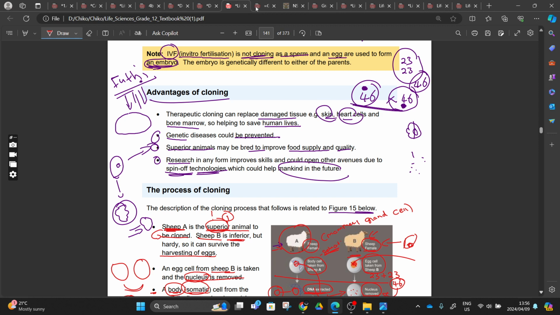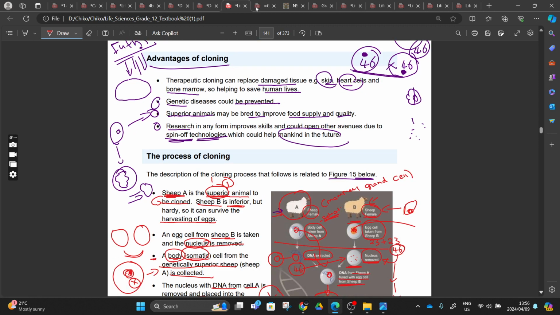Then the disadvantage. They are not going to ask you much about the disadvantage. Maybe if they do, the disadvantage is that this thing is expensive. Just stick with the word: the process is expensive. Where are you going to get material to harvest the egg? After harvesting the egg, the moment you take it out, you have to incubate it, you have to put it somewhere where it's not going to dry. You understand? In the body we have the fallopian tube, which has some chemicals that make this egg stay alive. When you remove it, that egg dies. So it's very expensive. That's the disadvantage, right?